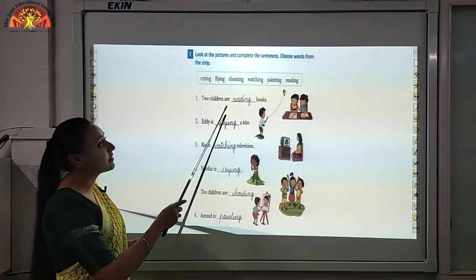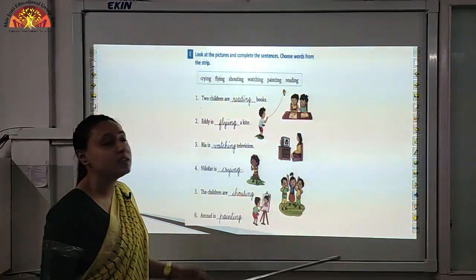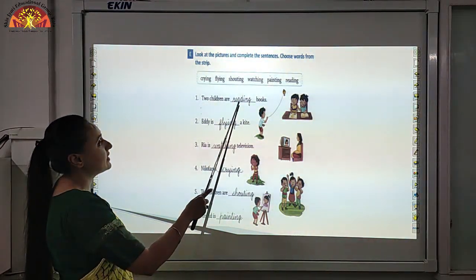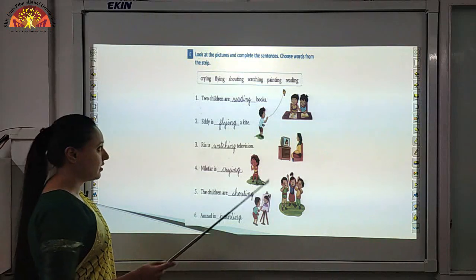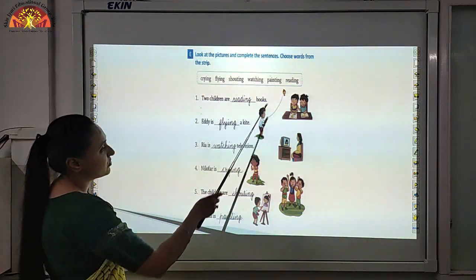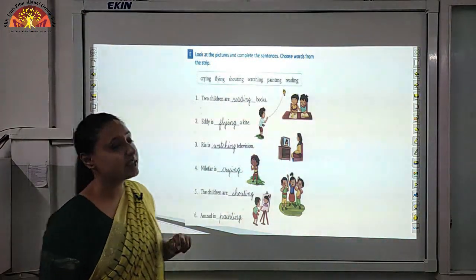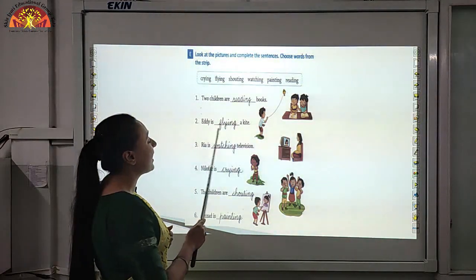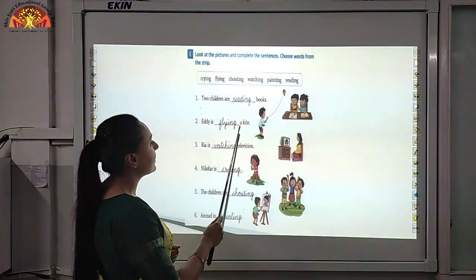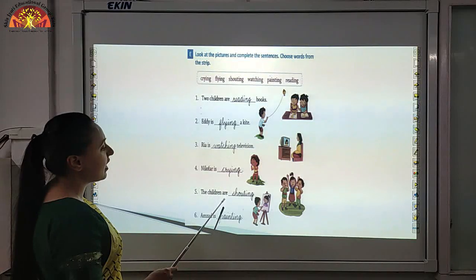So here you will write reading. So they have books with them on the table. So they are reading. 2 children are reading books. Okay. Now look at number 2. Eddie is dash a kite. So what is Eddie doing? What do you do with a kite? We fly a kite, right? So you will write flying over here. Eddie is flying a kite.